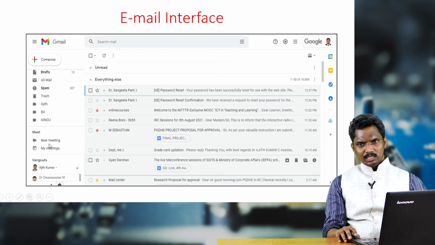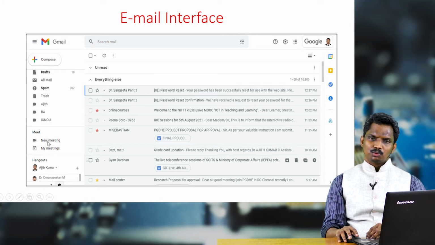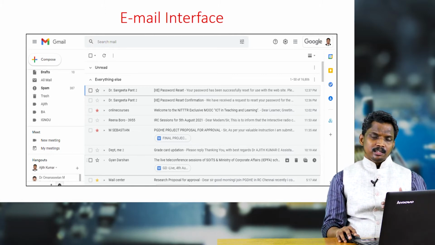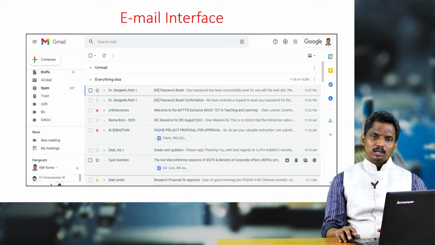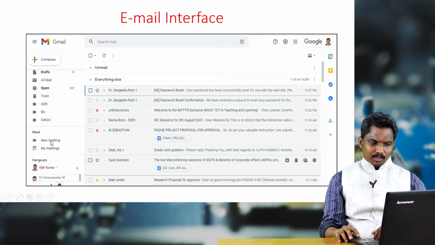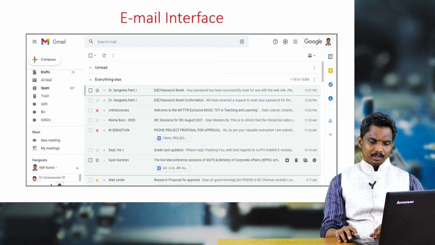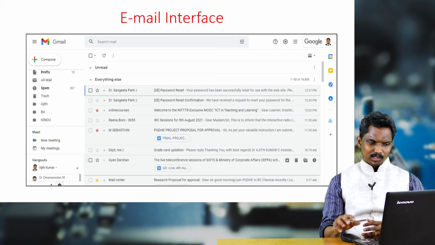Now you can also see these links were not available in Gmail before. They have included them now. This is the link for Google Meet. So if you want to create or conduct any live Google Meet sessions, you don't have to open Google Meet. You can simply click on the new meeting, then a Google Meet link will open up. Then you can do your live classes.